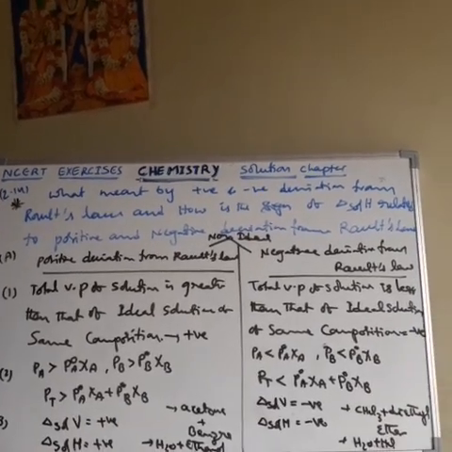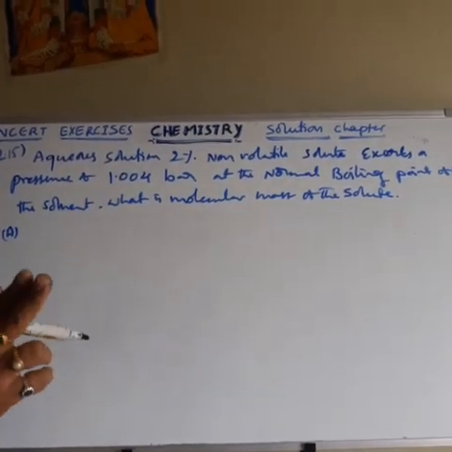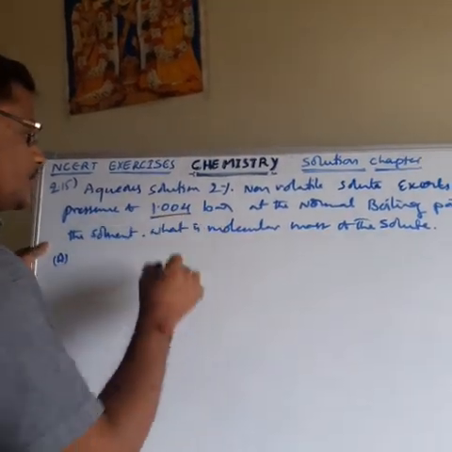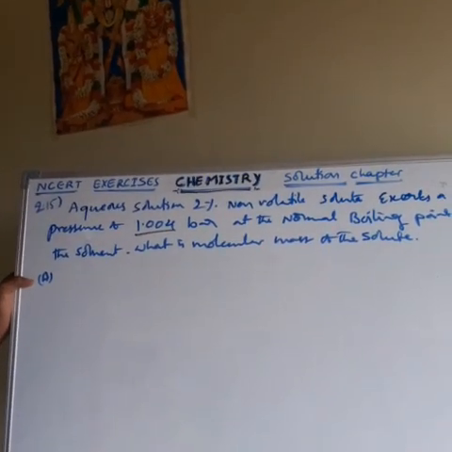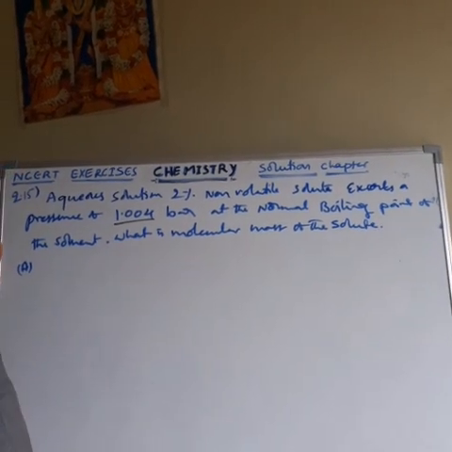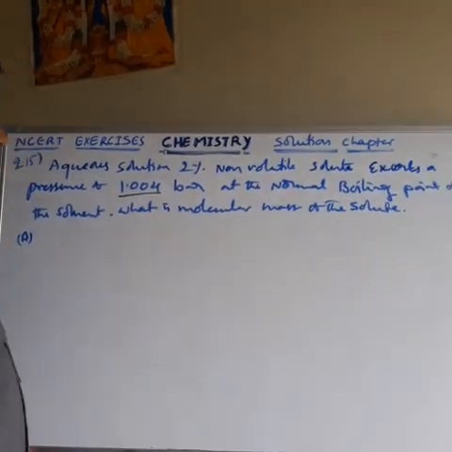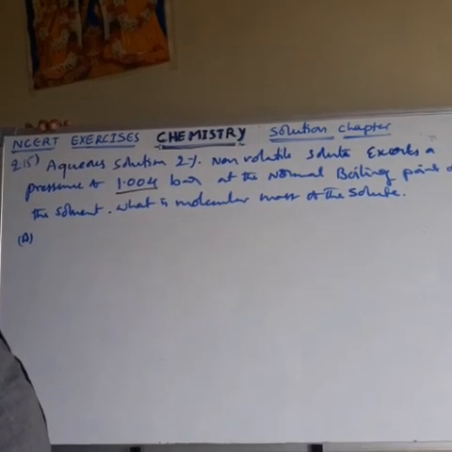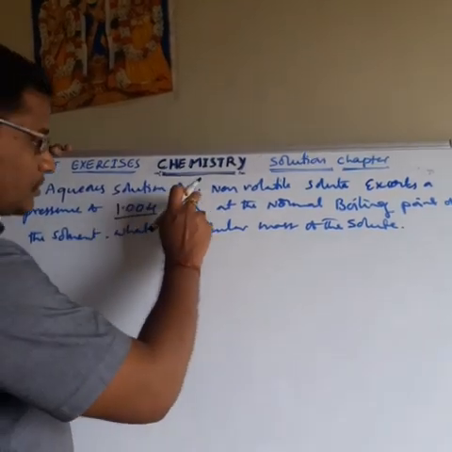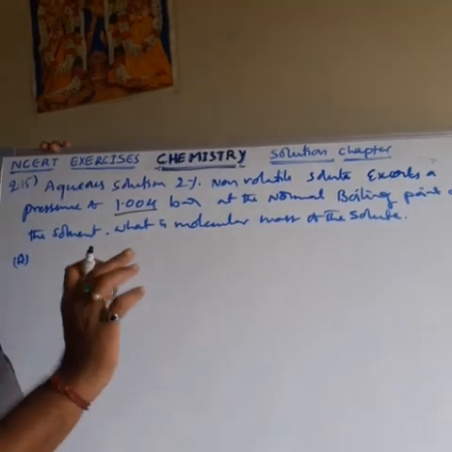Next, question number 15. Let us see question number 15. The aqueous solution of 2% non-volatile solute exerts a pressure of 1.004 bar at the normal boiling point of the solvent. What is the molecular mass of the solute? So in this question, first, what is 2% non-volatile solute? If they give this type of problem, the percentage of non-volatile solute, from this we can find out the weight of solute.